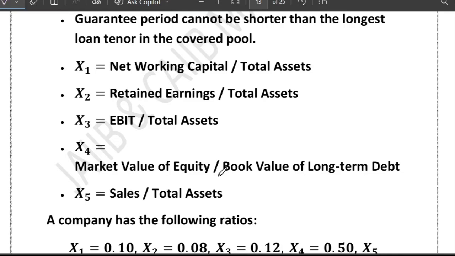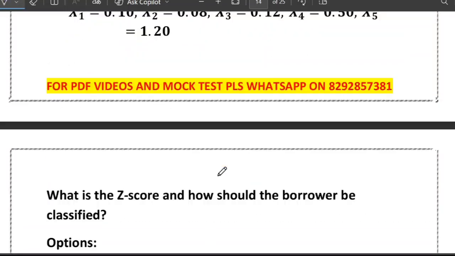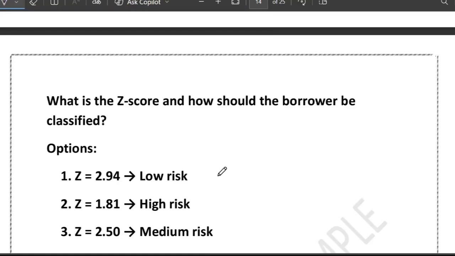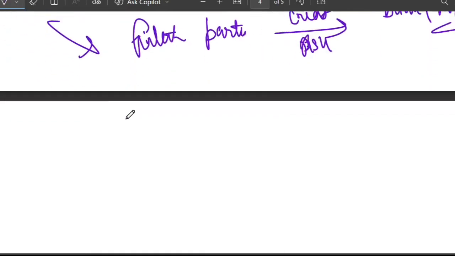So friends, how to compute it? These are the options they have given. You have to compute the Z-score, and then you have to classify the borrower accordingly, right? So how to compute the Z-score? Let me explain it here.